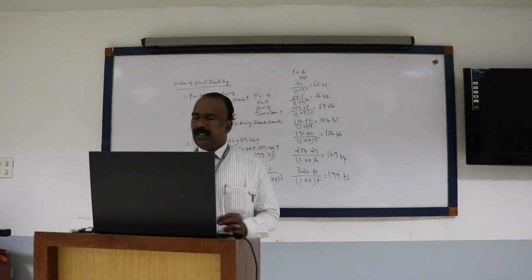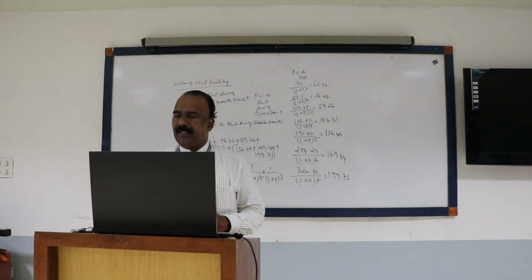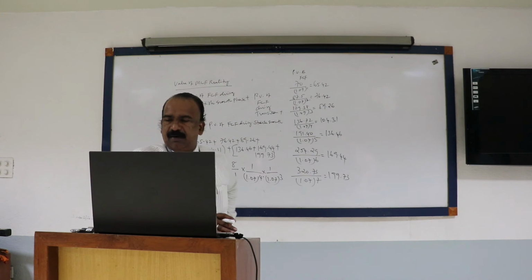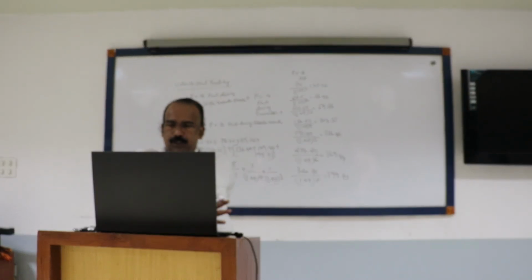You can calculate separately, but then multiply 1.07 power 4 into 1.07 power 3. 1.07 power 4 is for the high growth period, and 1.07 power 3 is for the transition period. If you add all the three, we will get the value of the company.